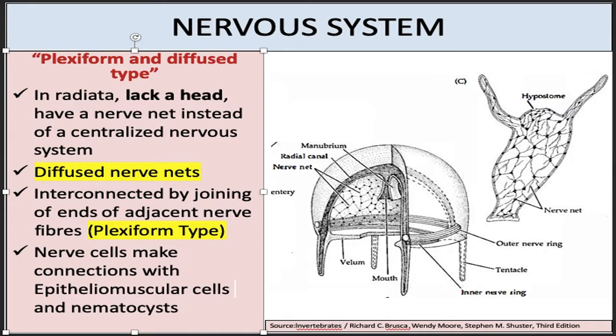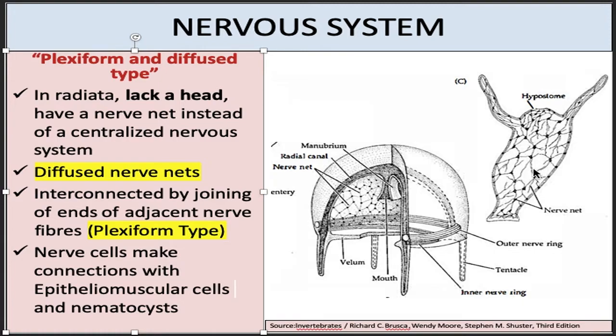The nervous system in the case of Obelia, or we can say Coelenterata, is also of a peculiar type. In organisms which bear radial symmetry like Coelenterata, there is no centralized nervous system. Rather, like in polyps, there is a diffused network of nerve cells present just below the epidermis, in between the epidermis and gastrodermis. That is why the nervous system is known as diffused type.